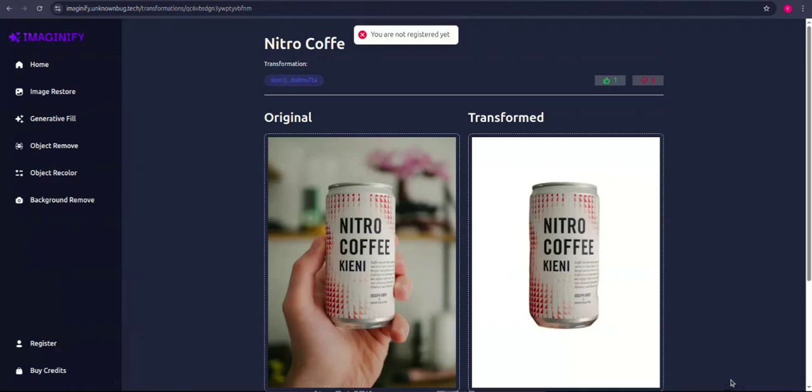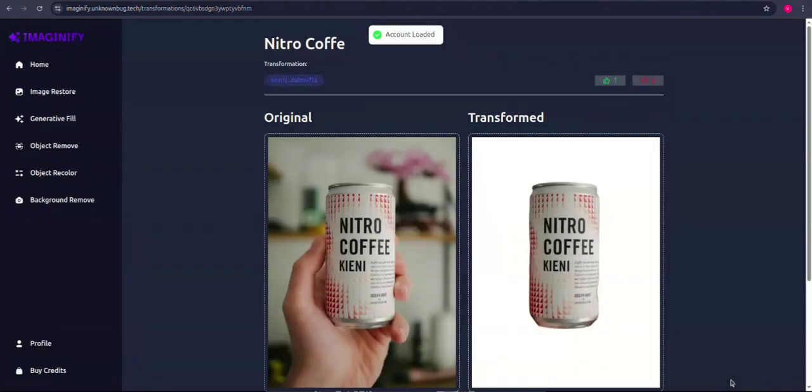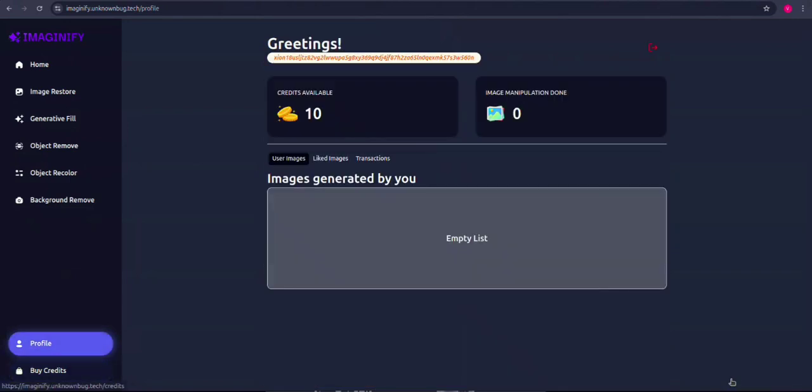Okay, so wait a second. It says you are not registered yet, and now I'm getting a register button. Let's click on register. I'm getting a pop-up, it will register me. So wait a moment. Okay, so now the account is connected and loaded, and it says profile. If I click on profile, it minted an initial 10 credits to my wallet. For this platform: zero manipulations done, transactions none, liked images none, and user images none.